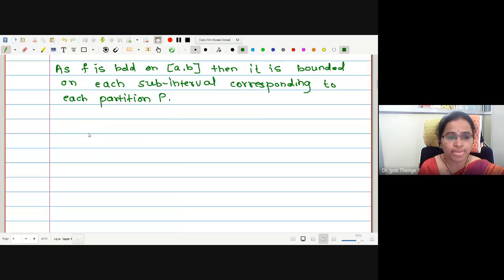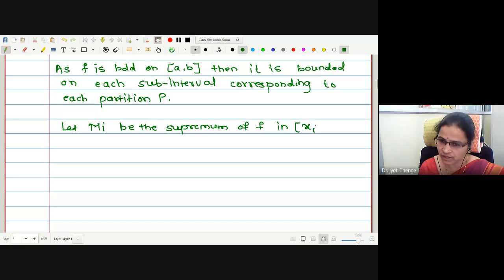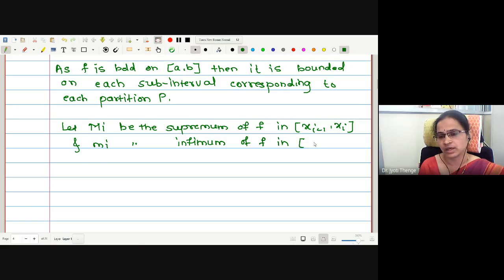Okay. Now let capital Mi be the supremum of f in the ith subinterval [xi minus 1, xi], and small mi be the infimum of f in [xi minus 1, xi].